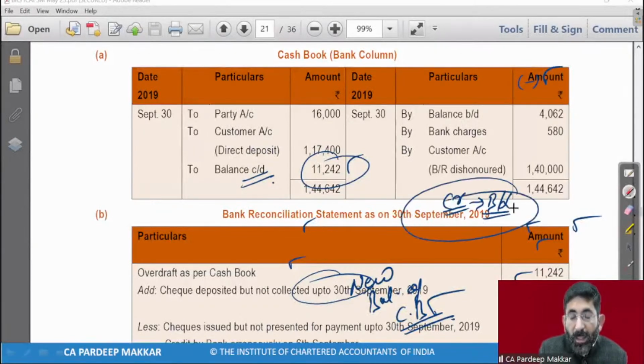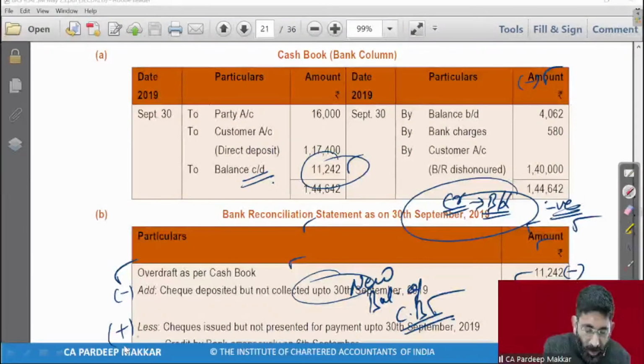So if a balance is a credit balance in cash book, that means it's a negative balance, or it is an overdraft. So here he has written overdraft as per cash book. We will treat it as a negative balance. Okay. And accordingly, we will make adjustment. Accordingly, we will minus it and plus it, because we will do reverse. Because this is a negative balance, we will do reverse. So you may treat it as balance as per cash book negative, or you may write here overdraft as per cash book in brackets. It is up to your choice, and accordingly you will have to do reverse.